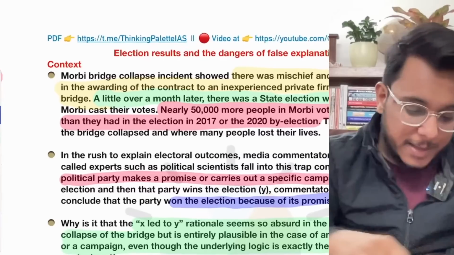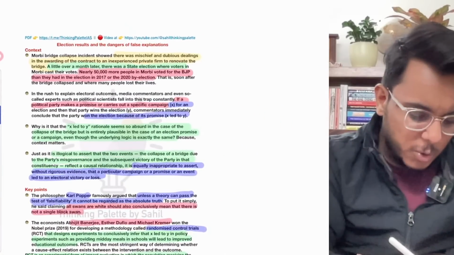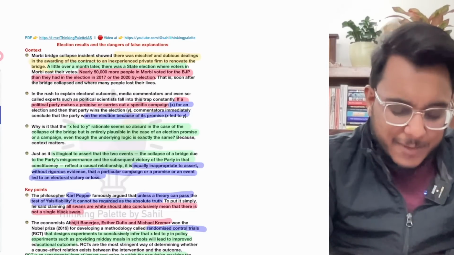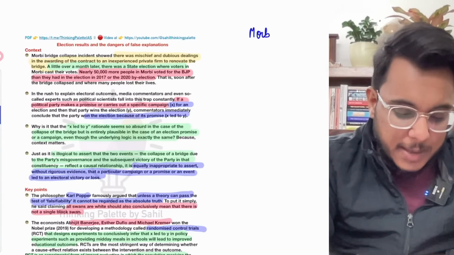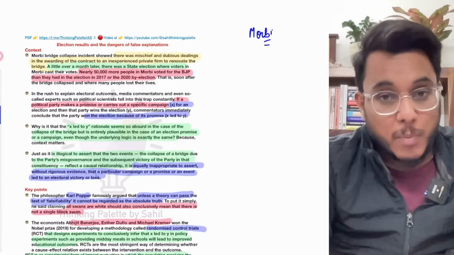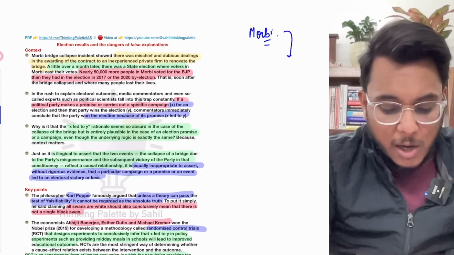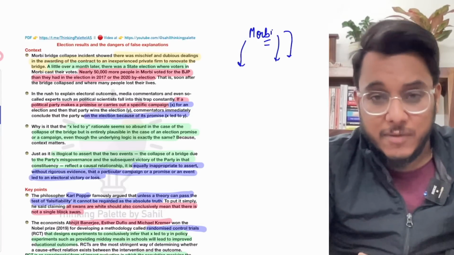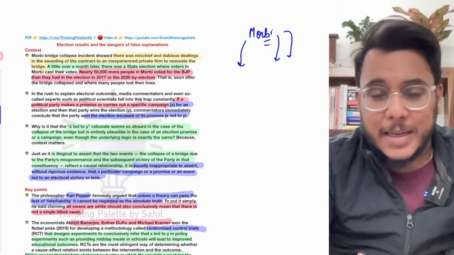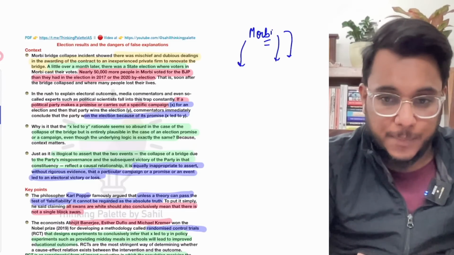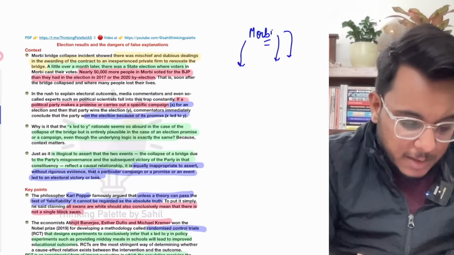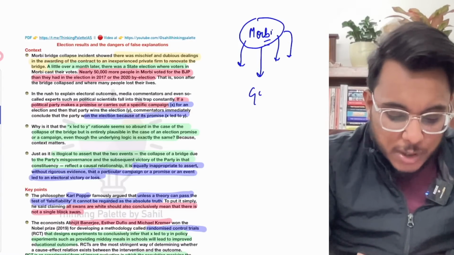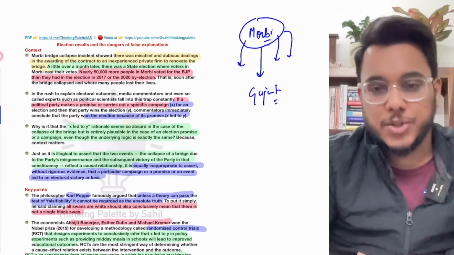Now, before going into this article, guys, I would like to give you a little background so that you can understand this in a better way. Recently we have seen that a bridge collapse happened in Morbi. And after the Morbi bridge collapse, we found that a lot of politicization happened around that issue. That was an unfortunate event where so many people died, so many people got injured. Now the article is saying that just 1 month after the Morbi bridge collapse, there were the Gujarat elections.